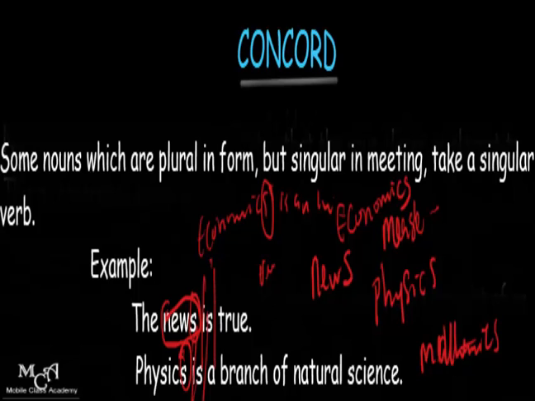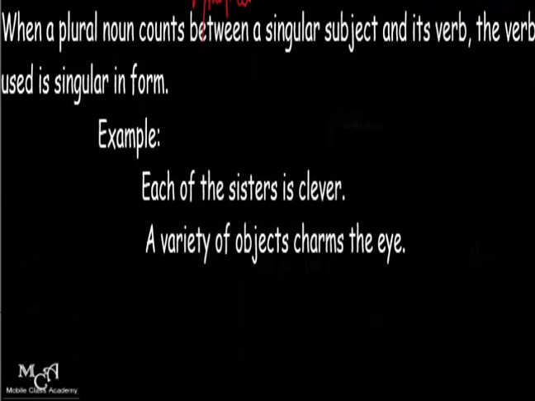which is this, must be singular. When a plural noun comes between a singular subject and its verb, the verb used is singular in form. For example, you have: each of the sisters is clever. A variety of objects charms the eyes. When a plural noun comes between a singular subject and its verb, the verb used is singular in form.